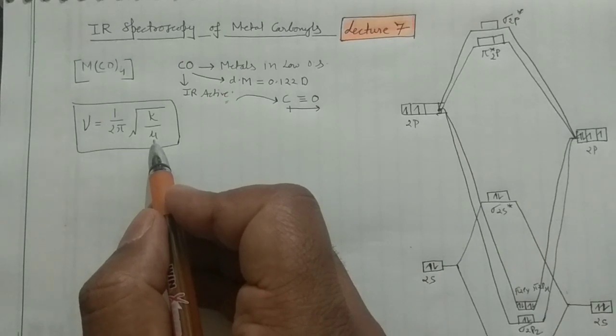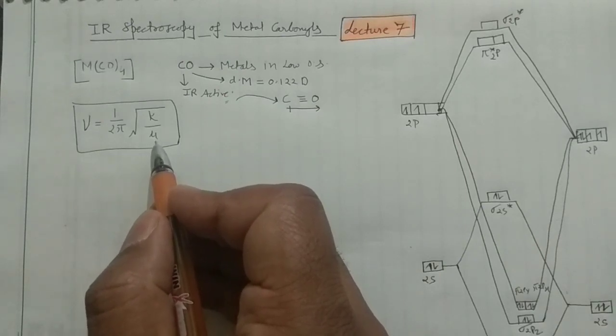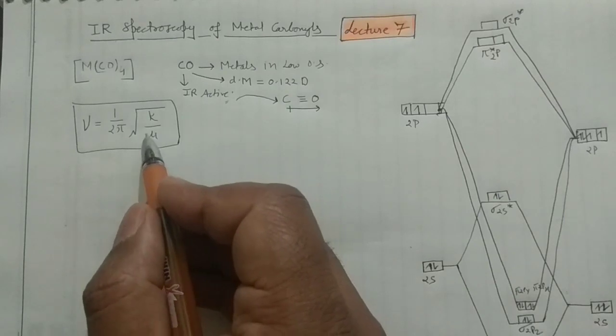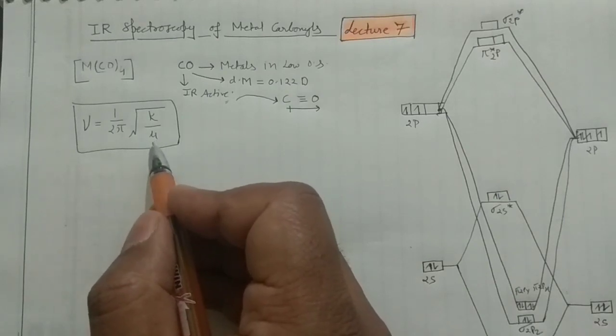So in the case of carbonyls in coordination and organometallic compounds, there is no need to consider this μ, because it stays fixed all the time.